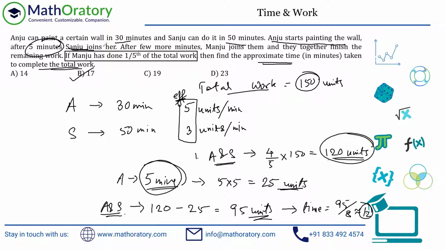So you have Anju working for 5 minutes, and then Anju and Sanju completing in 12 minutes. And in between, Manju has come and worked with them and finished the 1/5 of the work. Not a concern for us. So approximately 17 minutes. We can figure out exactly as well, but yeah, less to calculate because approximation is asked for.